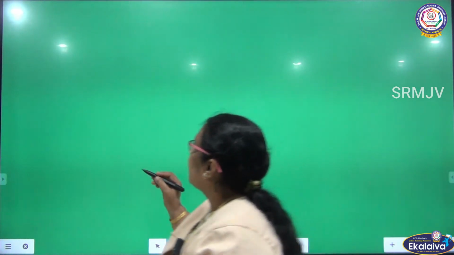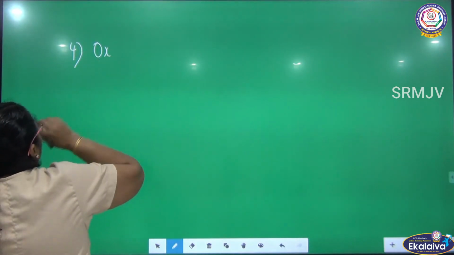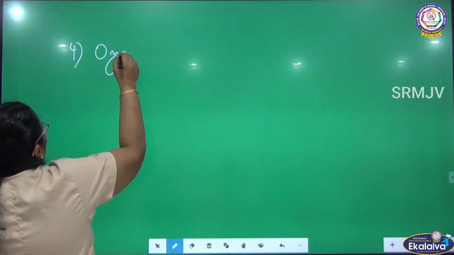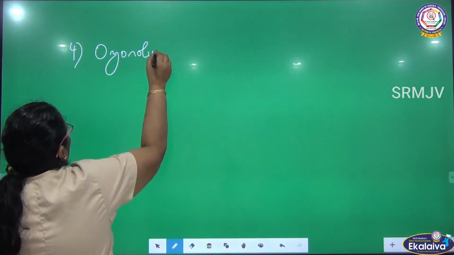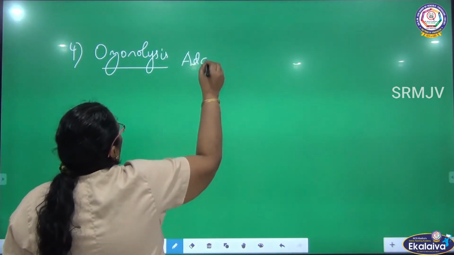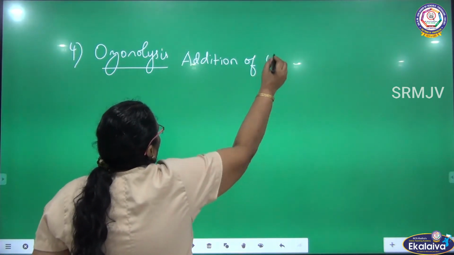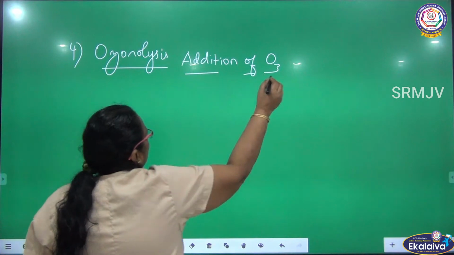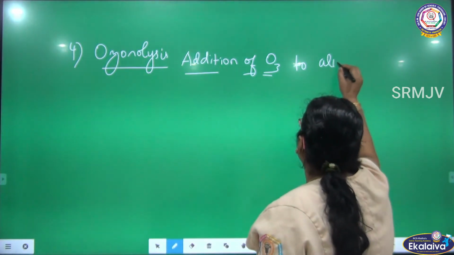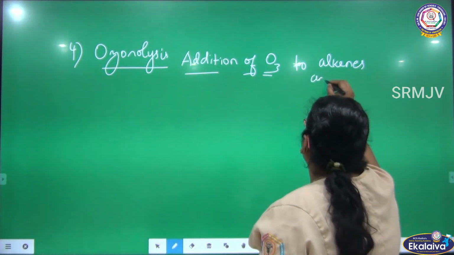The next one is ozonolysis. Ozonolysis: addition of ozone, O3, to unsaturated hydrocarbons, to alkenes and alkynes.